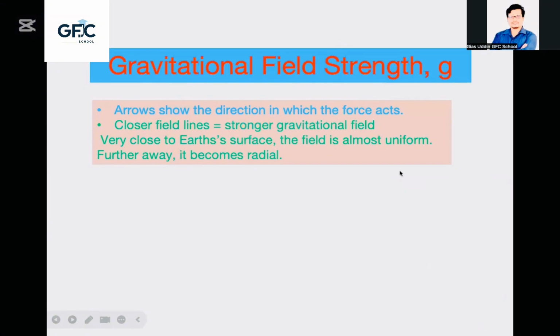Now we'll understand gravitational field strength. Guys, look at this word, strength. What do you mean by strength? And we use the symbol for strength, small g. Arrow shows the direction.